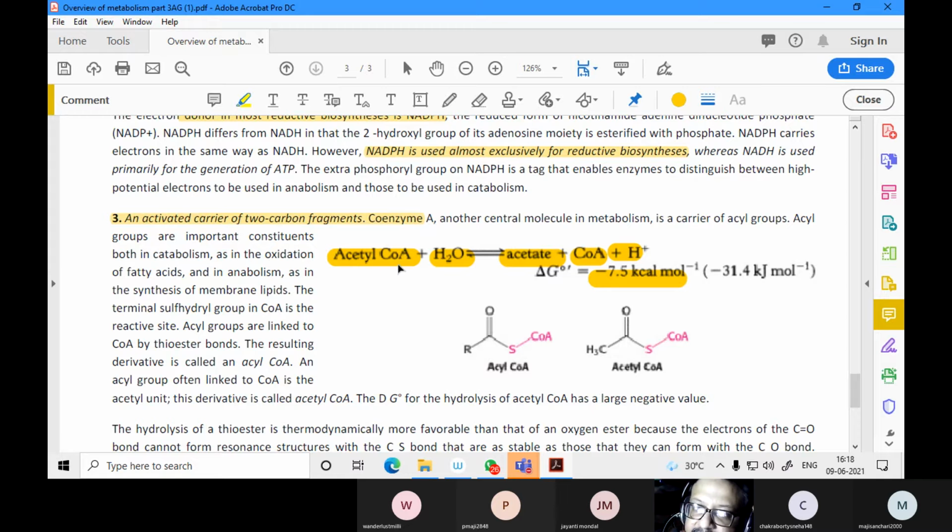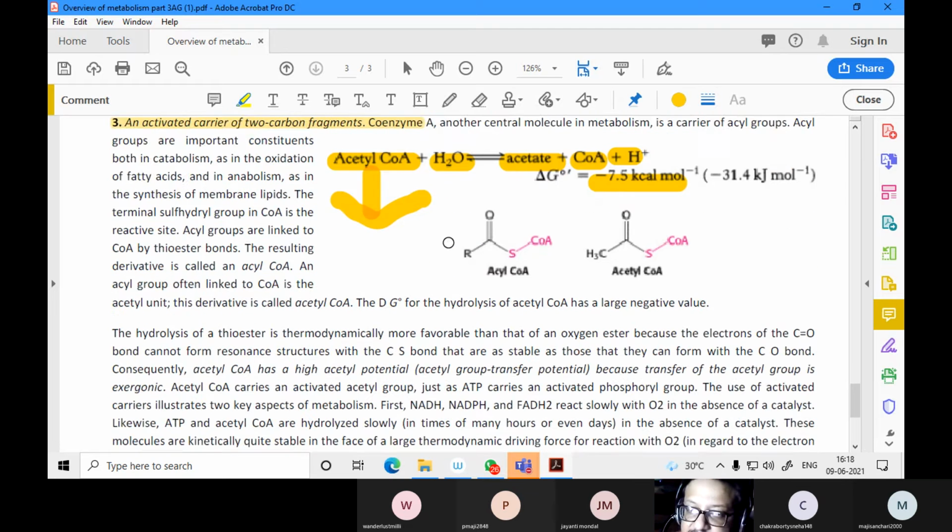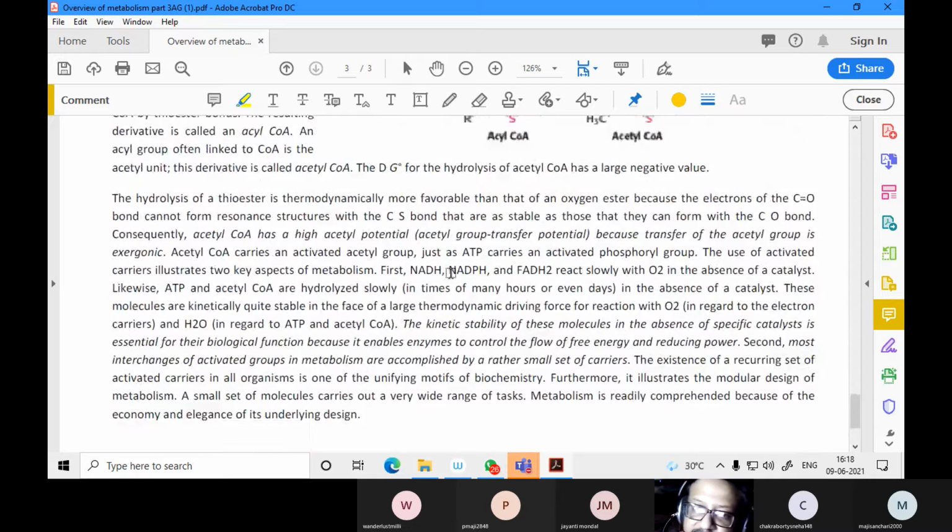Acyl CoA or acetyl CoA is an activated form of fatty acid. If you remember beta oxidation, the normal fatty acid is the inactivated form, but when it forms acyl CoA, this is the activated form which enters into the beta oxidation step. So this is one function of this.